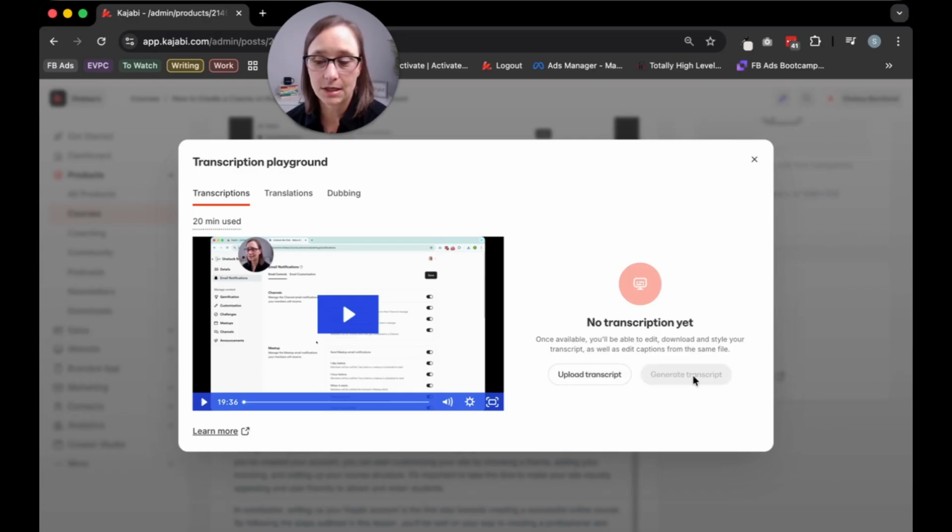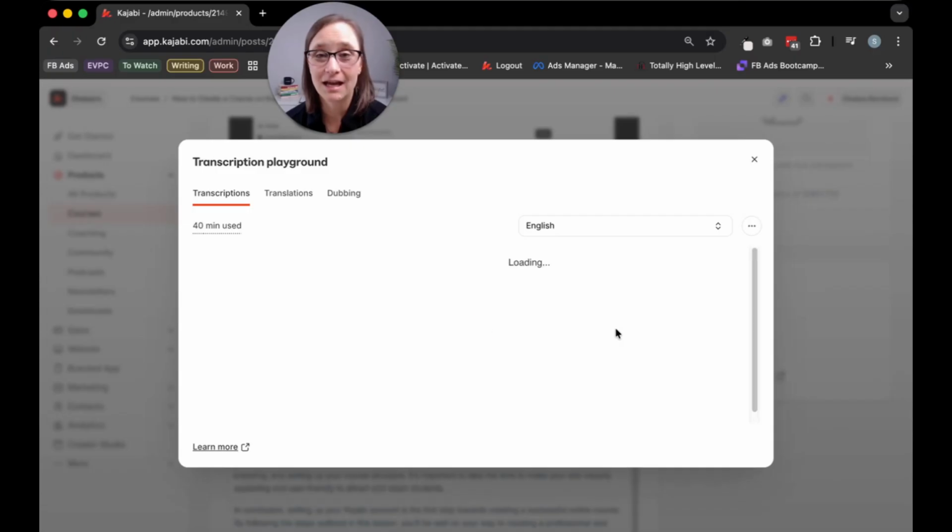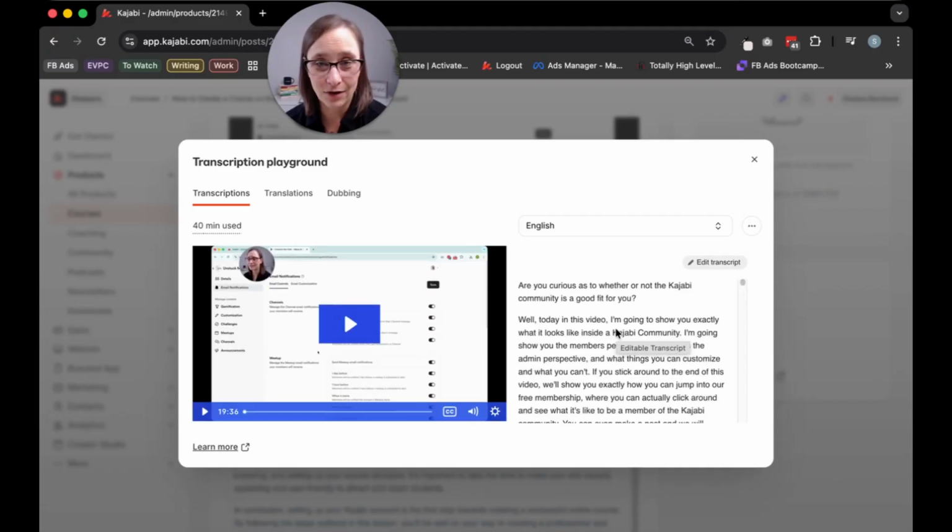But in this case, we're just going to hit generate a transcript, and it actually works quite well. When I was doing testing with this, I was quite surprised at the accuracy of understanding my words. I mean, I am someone who does speak fairly clearly and at a pace that is easy for AI to understand, so my transcriptions tend to work pretty well.